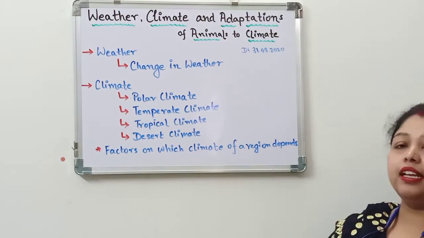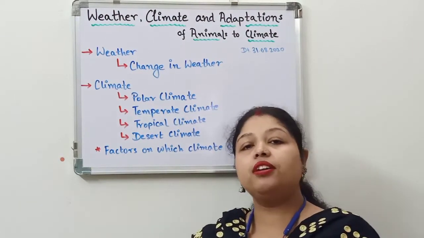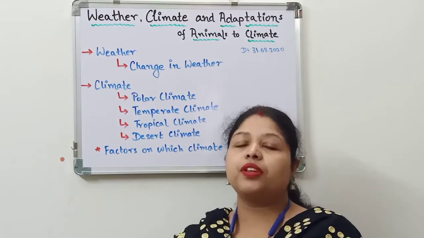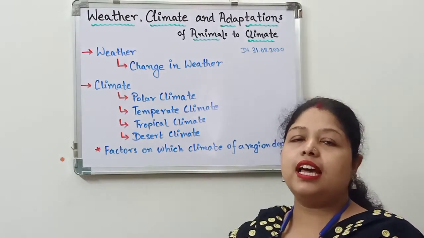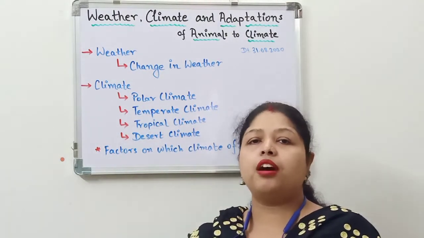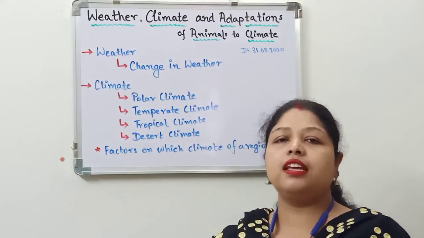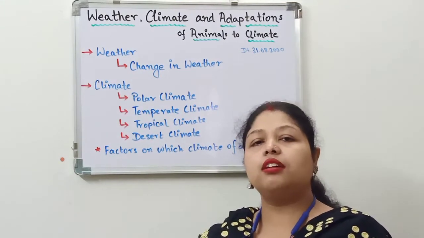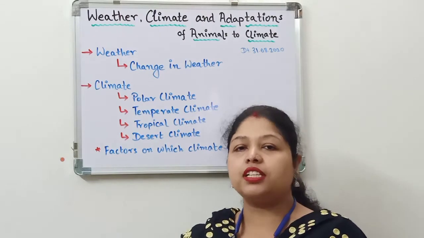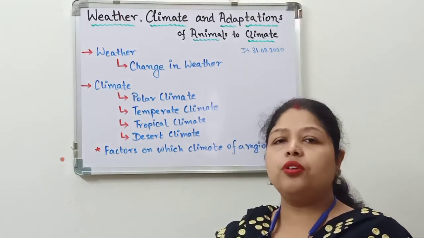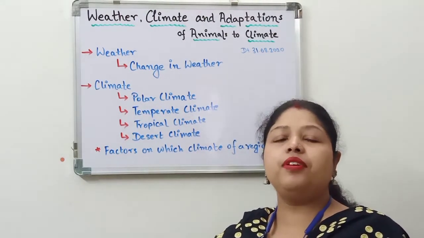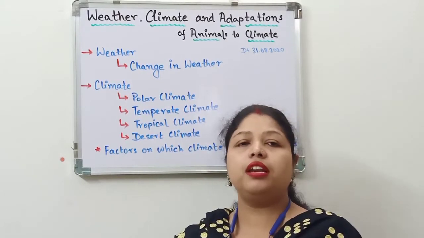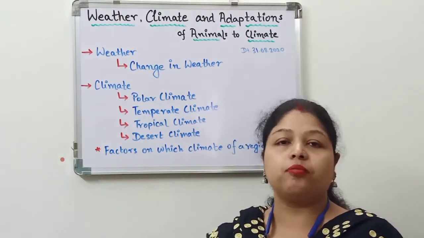Why am I adding this word, a particular place? Because you have noticed that if in Barakpur the weather is sunny, in Kolkata the weather might be rainy, isn't it? Sometimes you have heard that heavy rain is going on in Kolkata while there is no rain in Barakpur.